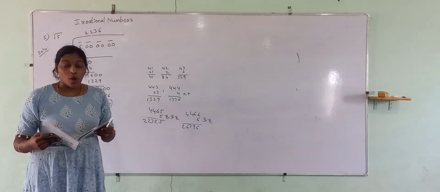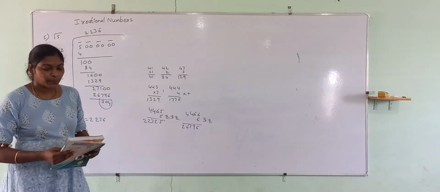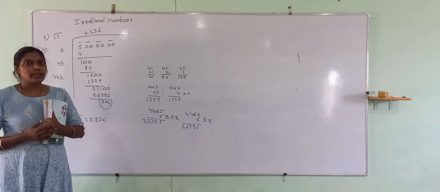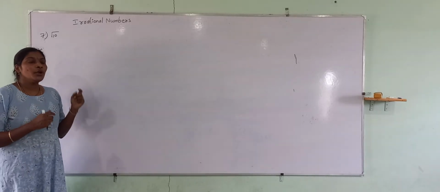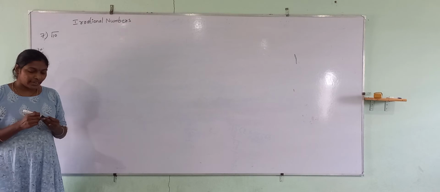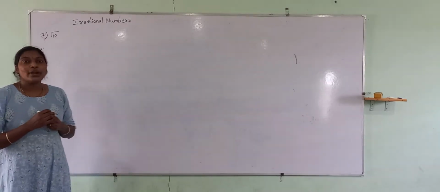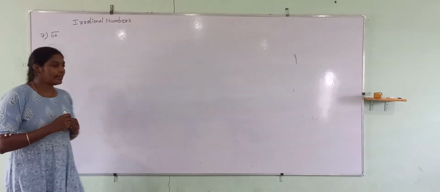Square root of 10 on number line. Let me explain this. To understand this, let us recap the property of a right angle triangle.